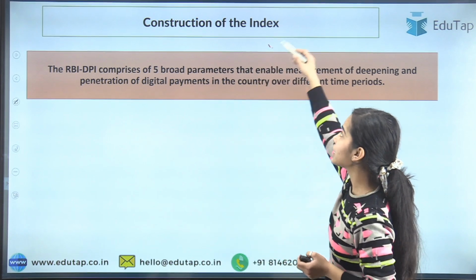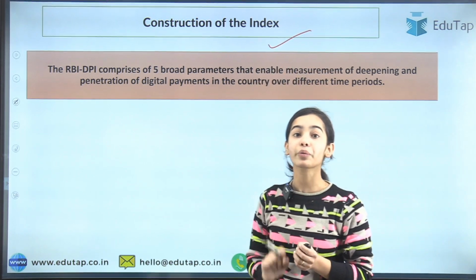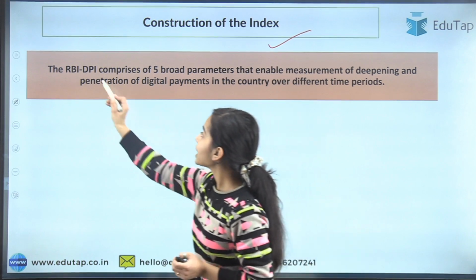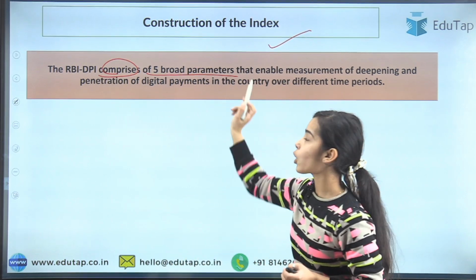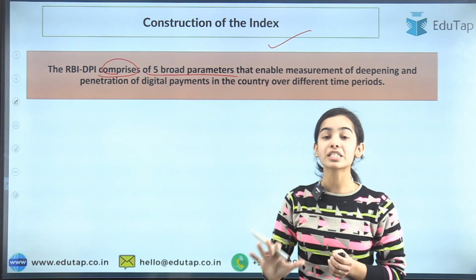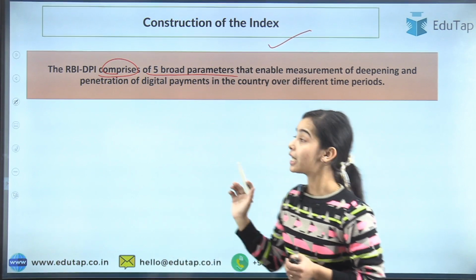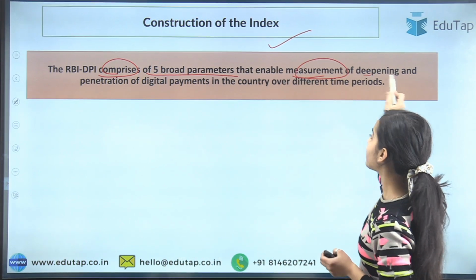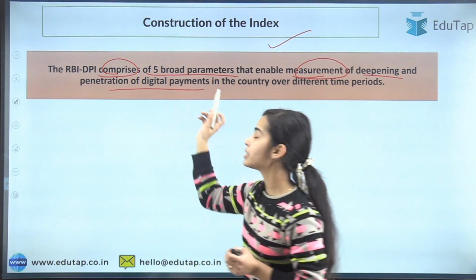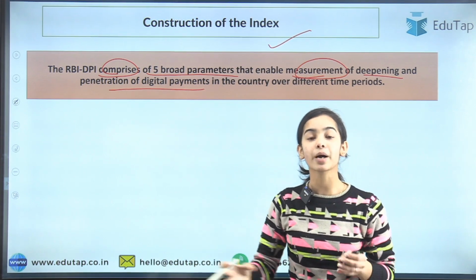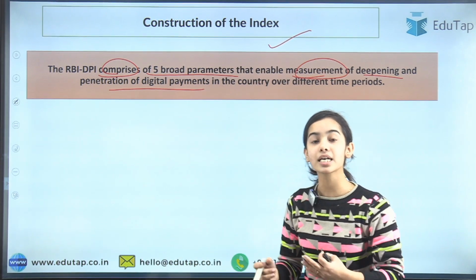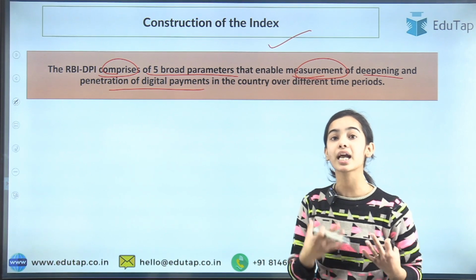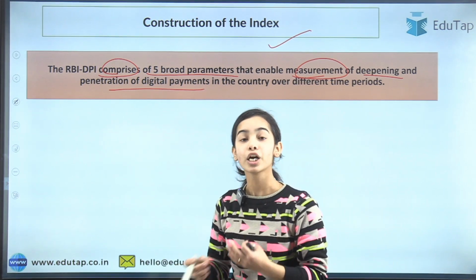Now construction of the index, that is how this index is being created. RBI DPI comprises 5 broad parameters. The index depends on 5 broad parameters that enable the measurement of deepening and penetration of digital payments, that is how far it has deepened, like it is reaching the rural areas, it is reaching areas where the internet is not even provided or not.